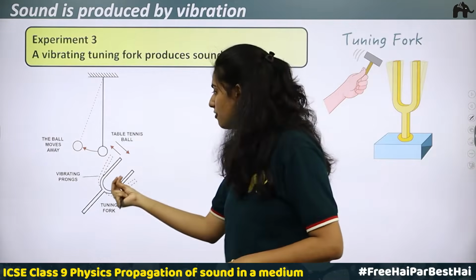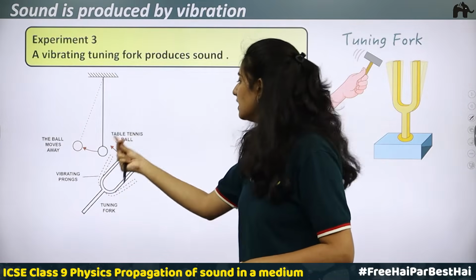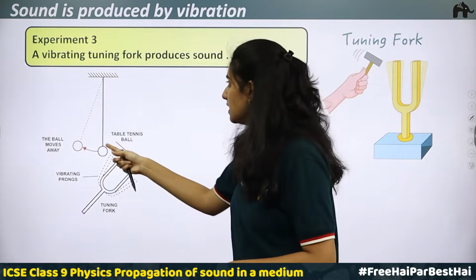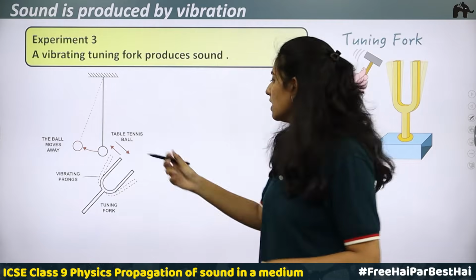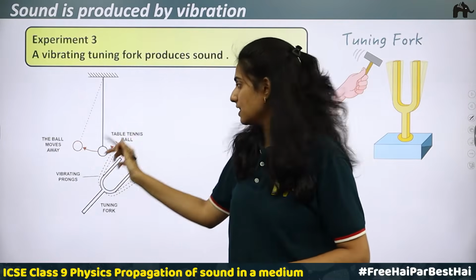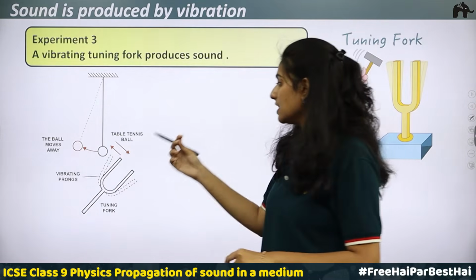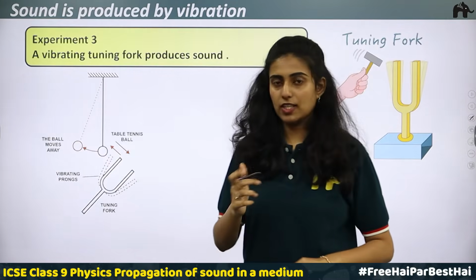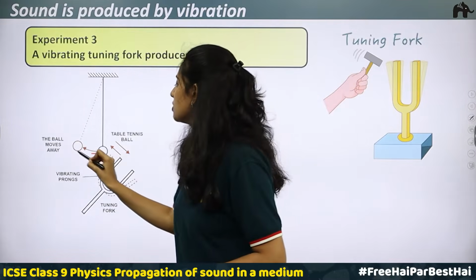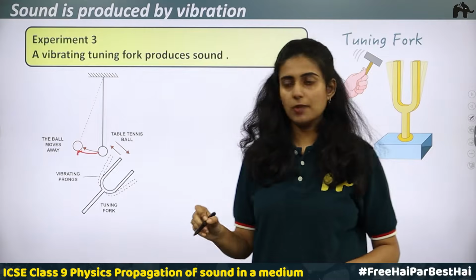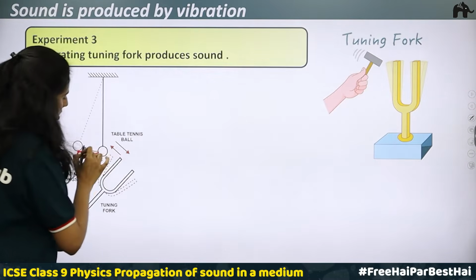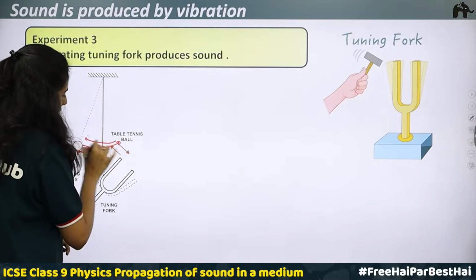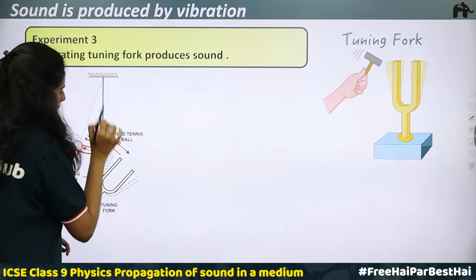Now, when this tuning fork is just brought near the tennis ball, you can see the tennis ball is being hung this way. So here it is not made to touch the tennis ball, but what is done? It is just brought near the tennis ball. You can see that the tennis ball shifts its position. It will move towards the side. Okay, that is, the tennis ball will start moving. First it will go this side, then to this side, then to this side, and finally this ball comes to rest.